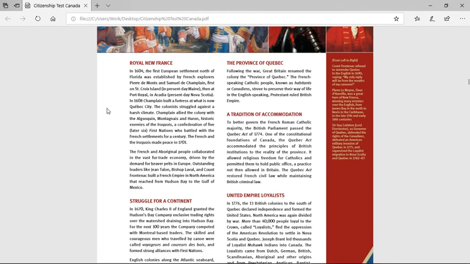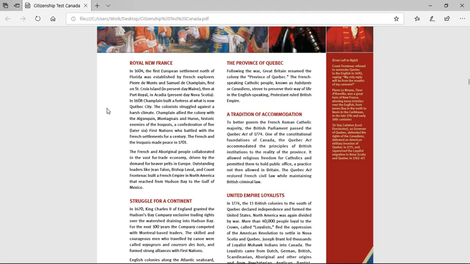Royal New France. In 1604, the first European settlement north of Florida was established by French explorers, Pierre de Monts and Samuel de Champlain, first on St. Croix in present-day Maine, then at Port Royal in Acadia, present-day Nova Scotia. In 1608, Champlain built a fortress at what is now Quebec City.